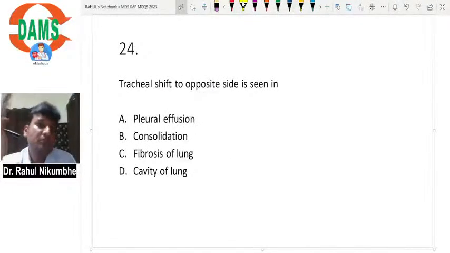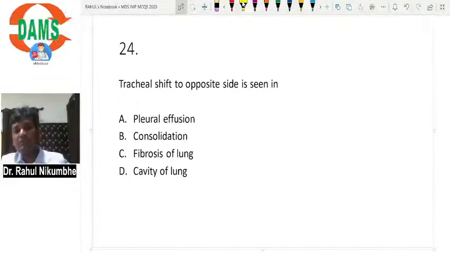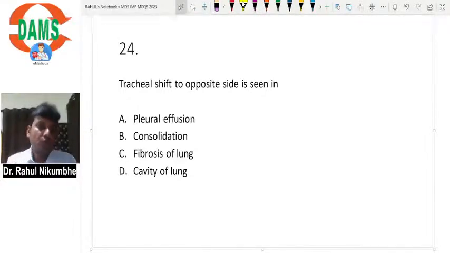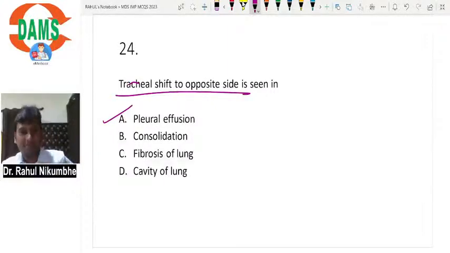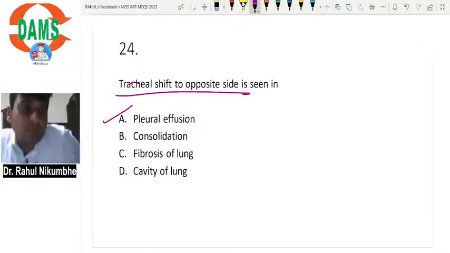Tracheal shift to the opposite side is seen in which condition? Suppose a patient has pleural effusion on the left, it will push everything in the center towards the right. It will apply pressure and push things towards the opposite side. So tracheal shift will occur to the opposite side in pleural effusion, pneumothorax, or hydropneumothorax. These conditions will push the mediastinum to the opposite side.